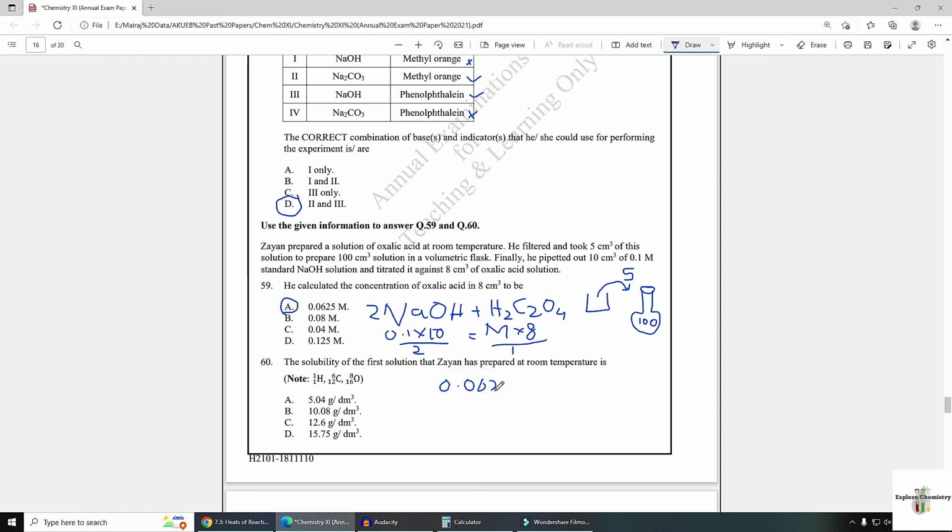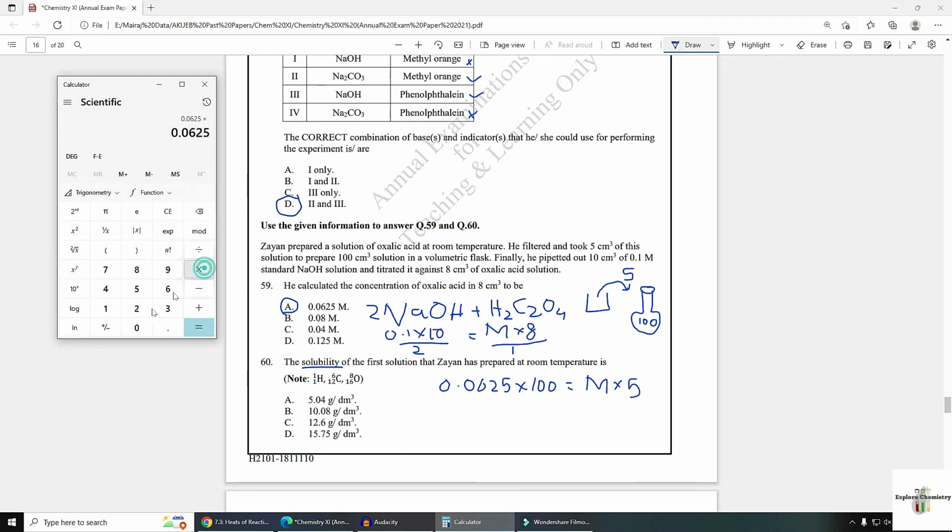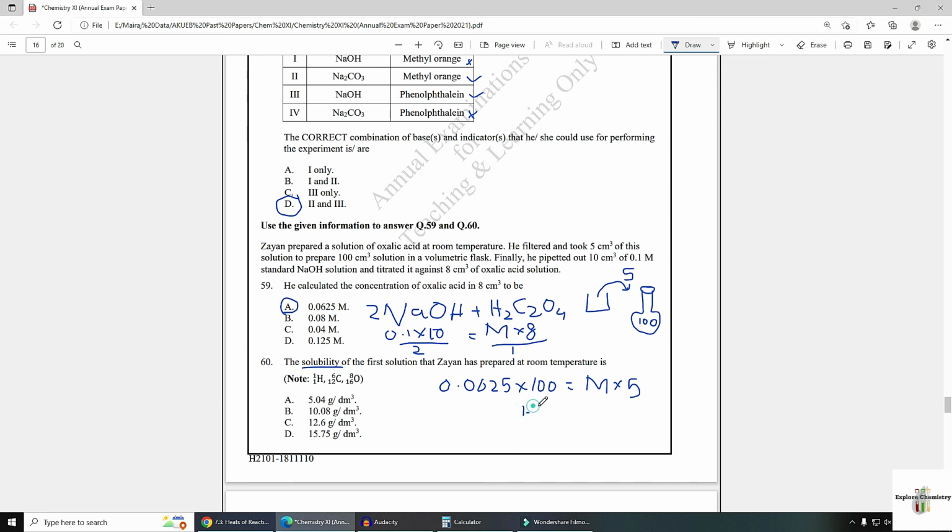Here you are going to use the dilution formula. Molarity is 0.0625, present in 100 cm³. You have to calculate the molarity of the first solution first, then convert it into solubility, and volume taken from the first solution was 5. So multiply by 100 divided by 5. This is the molarity of the first solution, 1.25.